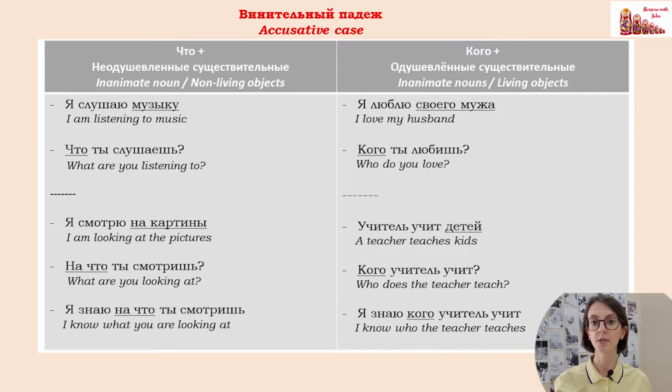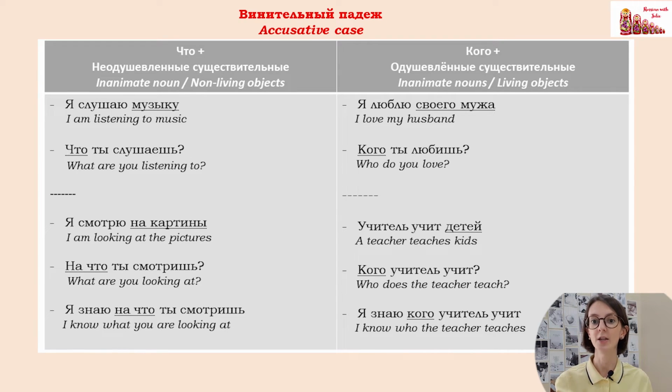Я люблю своего мужа. So after the verb любить, we use accusative case. So you can see своего мужа. It is declined in accusative case. That's why when we ask the question, we cannot use кто, because кто is nominative case. And here, after the verb любить, as I said, we need to use accusative case. And the question word кто in accusative case is кого. So кого ты любишь. We cannot say кто ты любишь. No, we need to decline it as well.